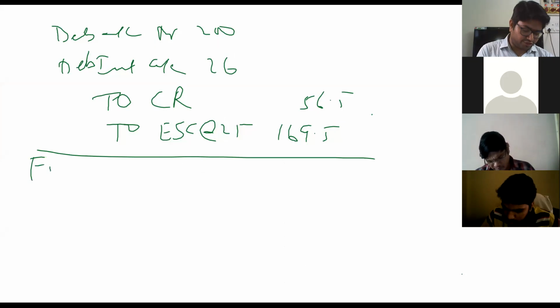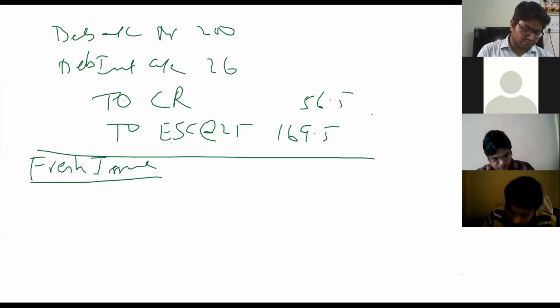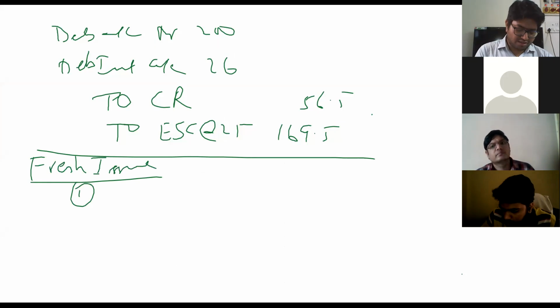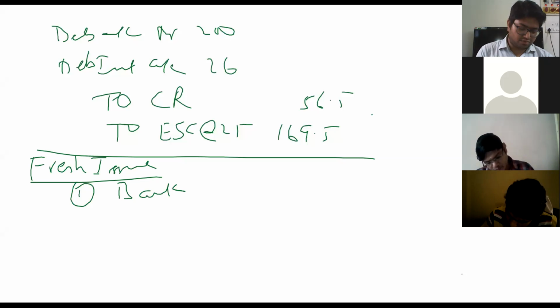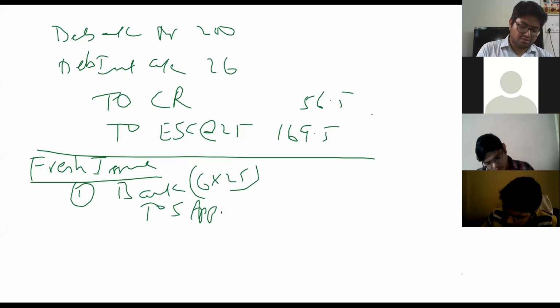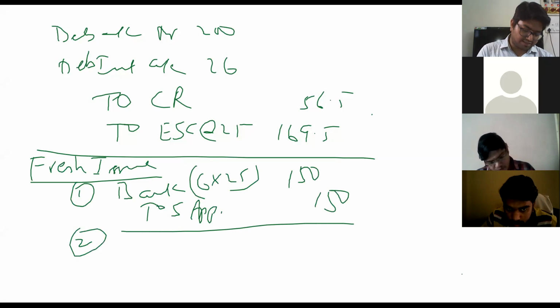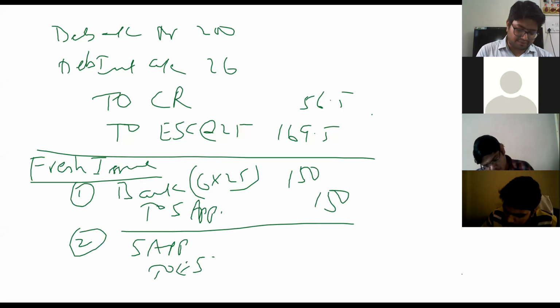Now for fresh issue, we are supposed to write entries. First entry is bank account debit to share application money. It is 6 into 25, 150, 150. Second part is share application to equity share capital at 25, 150, 150.